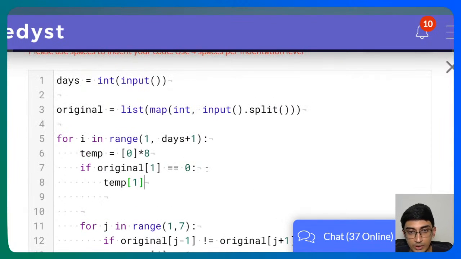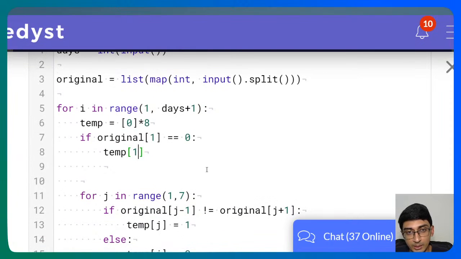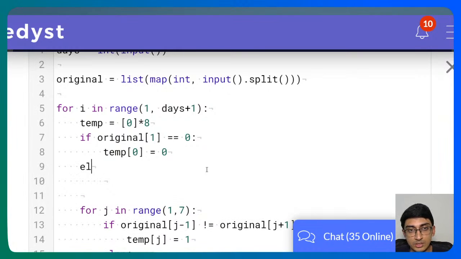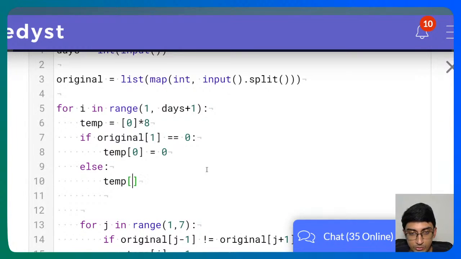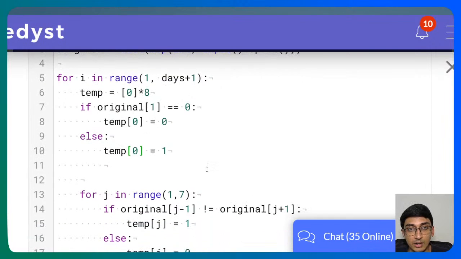Temp of 0 is equal to, both are 0, so this will remain 0, right? Else temp of 0 is equal to 1. So now that means that they both are not equal. That is the case, right?